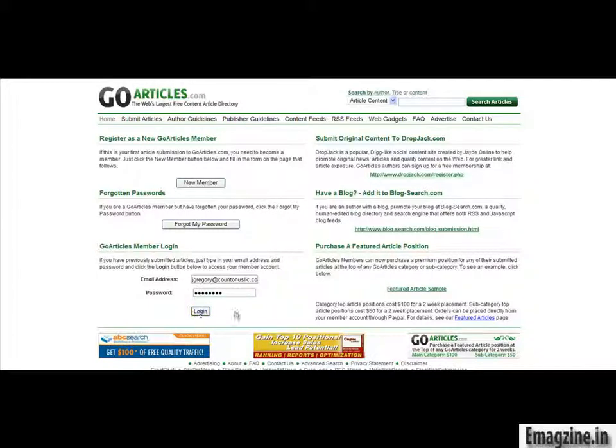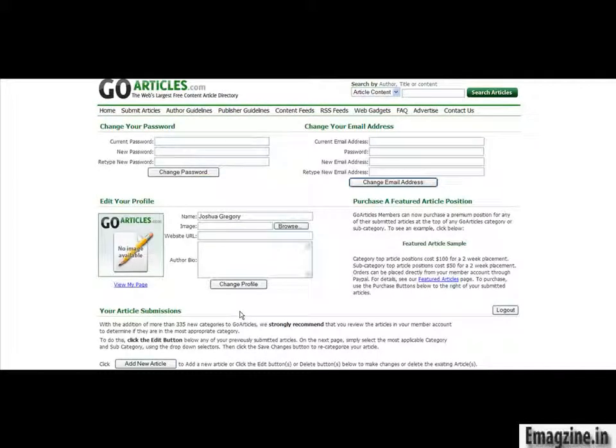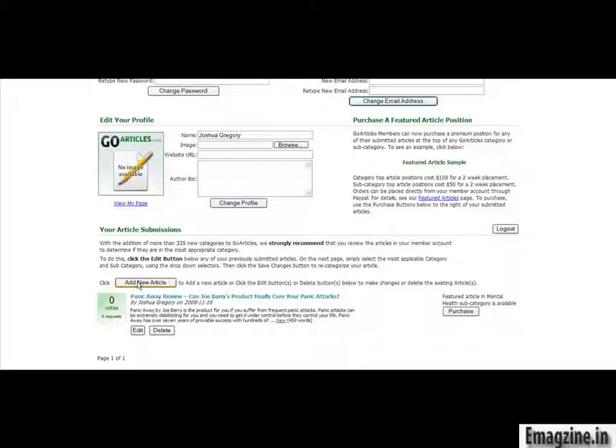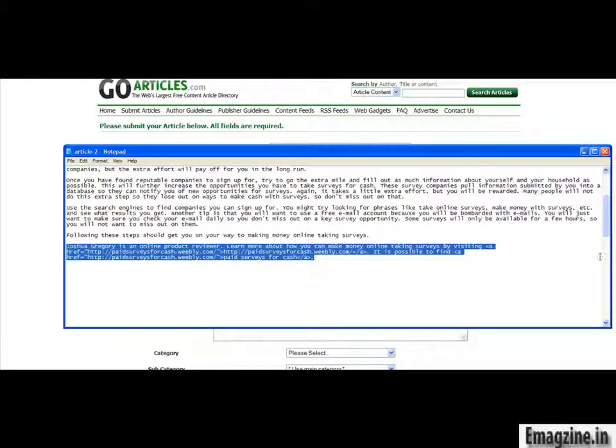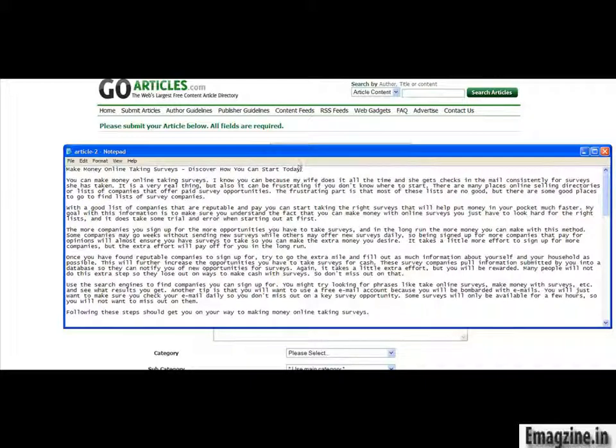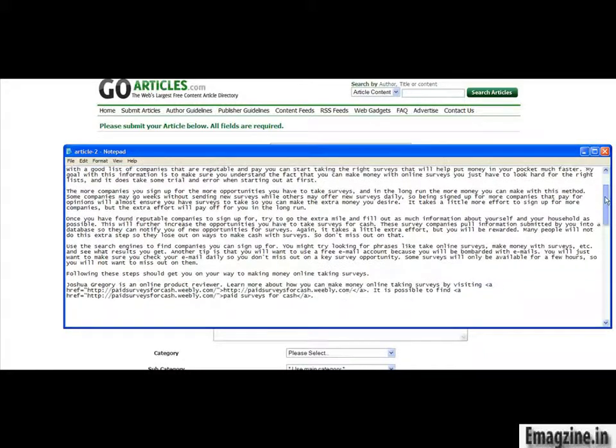So we're just going to click on that, log in, and we're going to go down here to where it says add new article. So just click on add new article, and we're just going to again copy and paste the same information in that we have been working with. So you should by now be getting kind of an understanding that this is very simple. It's a task that you can easily do and that you can duplicate over and over. Most of them ask for the same data, they just happen to be in different locations as you go through the process.